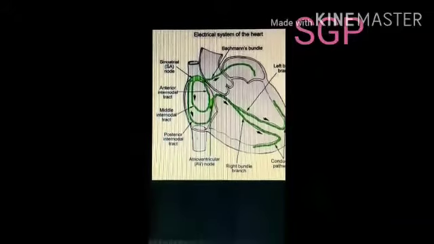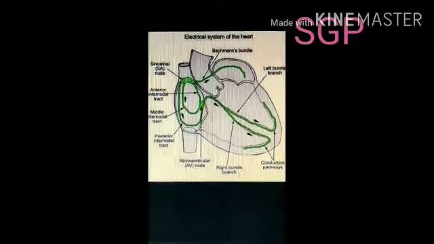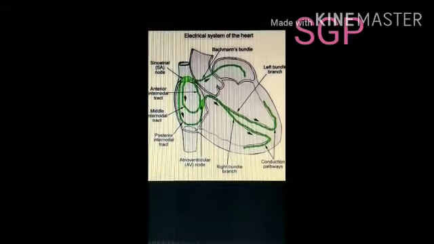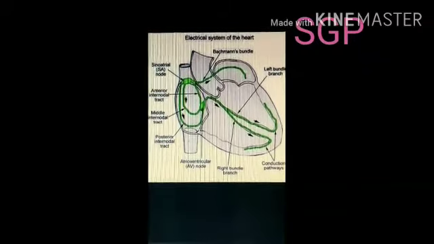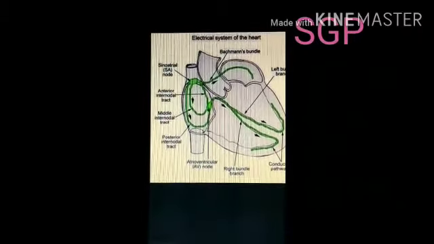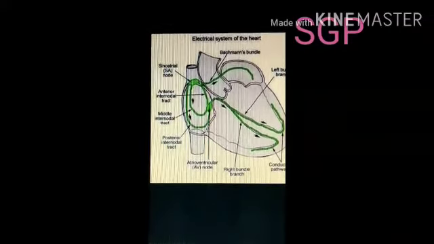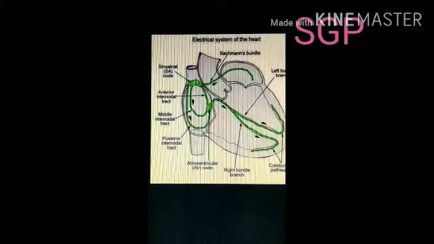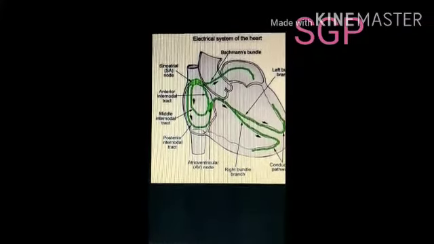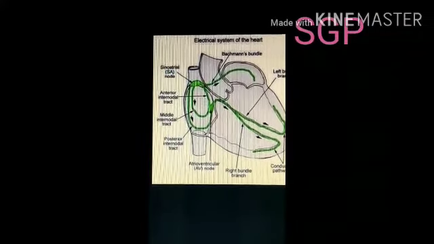The first is atrial systole, which occurs in 0.1 second. The second is ventricular systole, which occurs in 0.3 second. The third is ventricular diastole, which occurs in 0.4 second. So the cardiac cycle occurs in a total duration of 0.8 second.